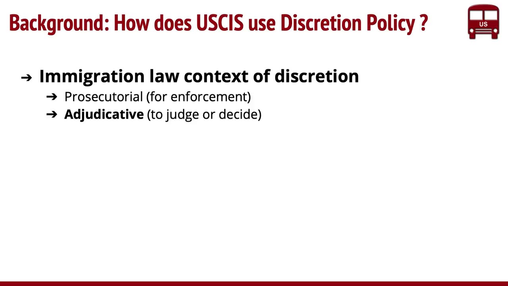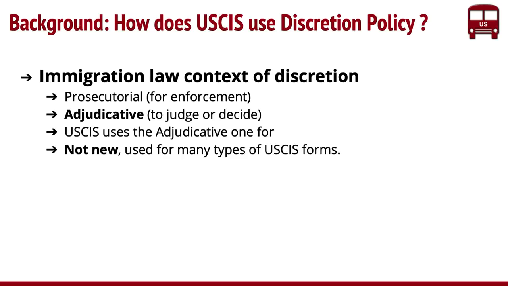For example, if you're trying to enforce a law, it's typically done by ICE, and that would be prosecutorial discretion. Adjudicative is where you use discretion to make a decision on something, right? Typically, in the context of USCIS, they use the adjudicative one for making decisions, especially on the forms that are used in all these kinds of things.